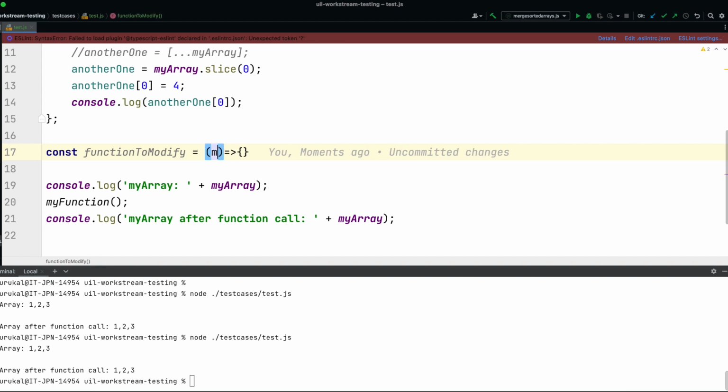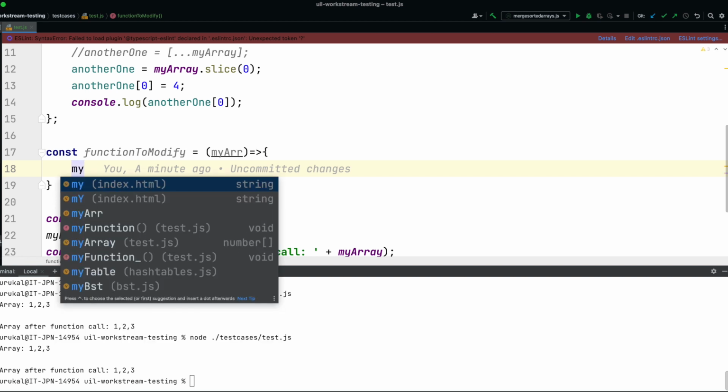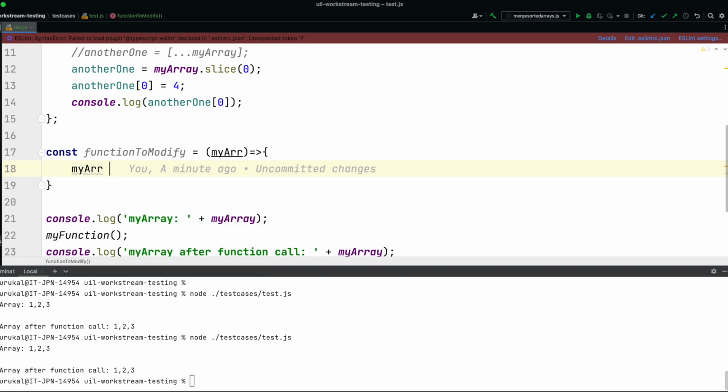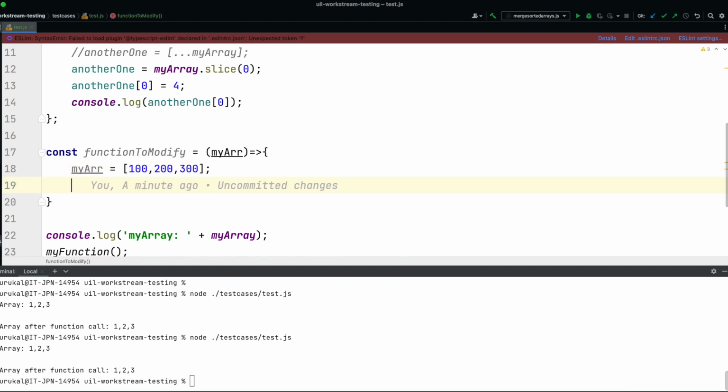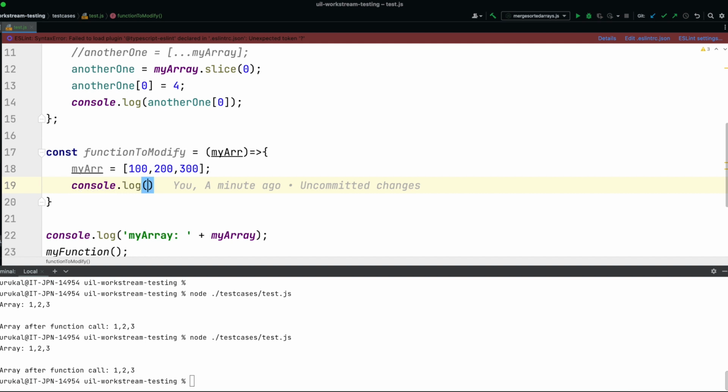It will take in some parameters and change it. I will set it to a completely new array, like 100, 200, 300. Cool. Let's print this as well, just to see what's happening now.